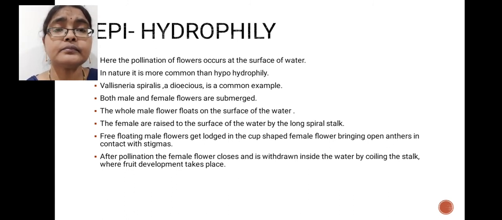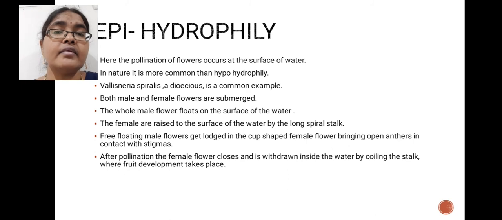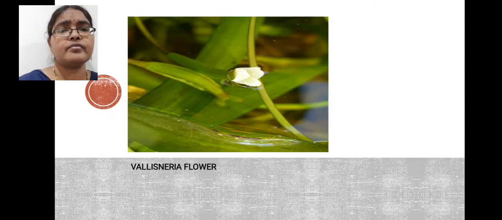So whenever they reach maturity, the female flowers' pedicels open and reach the surface of the water to receive pollen grains from the male flowers. Once pollination is completed, they withdraw their long pedicels and coils, and then they submerge in the water. In such a manner, pollination occurs in Vallisneria, which is known as epihydrophily. Here you can see a Vallisneria flower in this image.